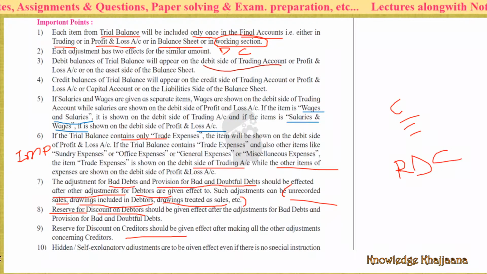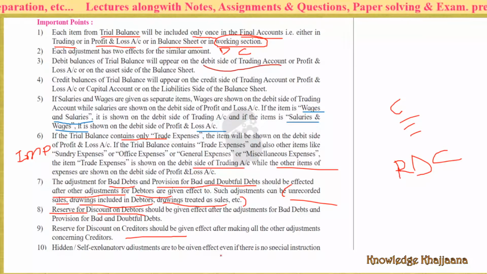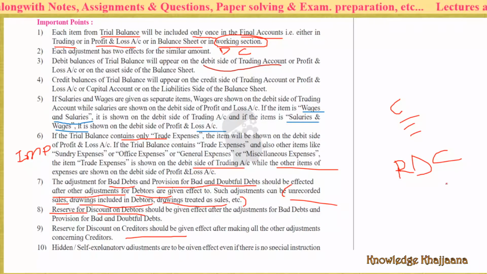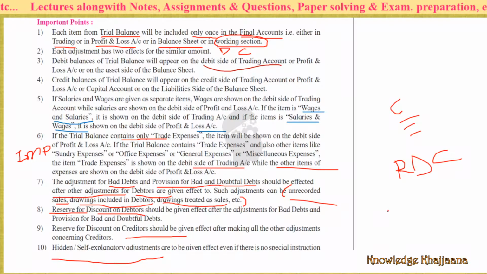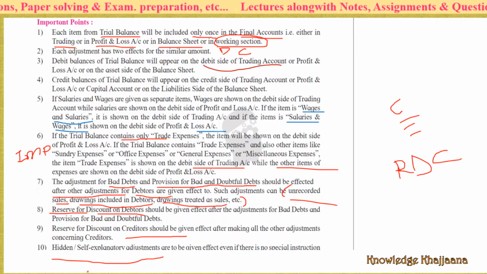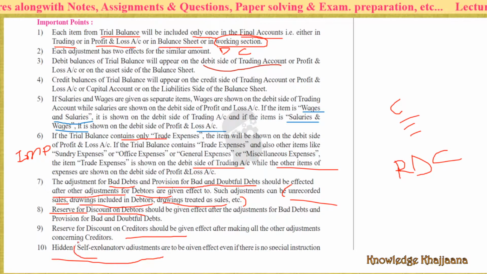Hidden or self-explanatory adjustments are to be given effect even if there is no special instruction. For example, in our earlier example, we saw 10% government bonds. Nothing was written, so what was the self-explanatory adjustment for such items?